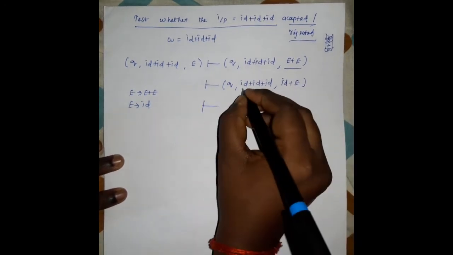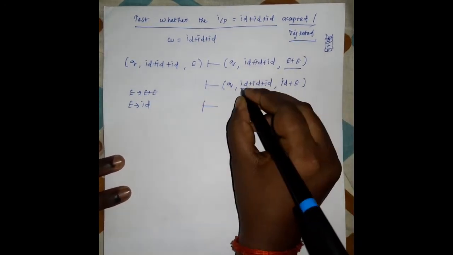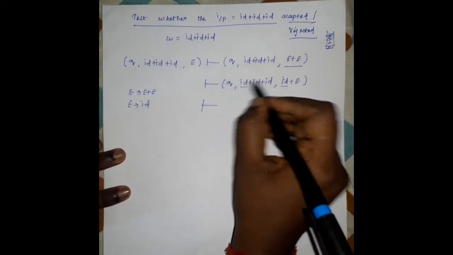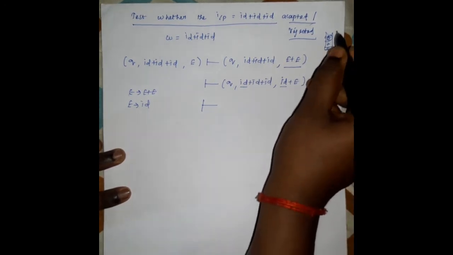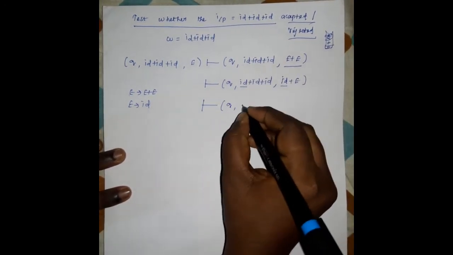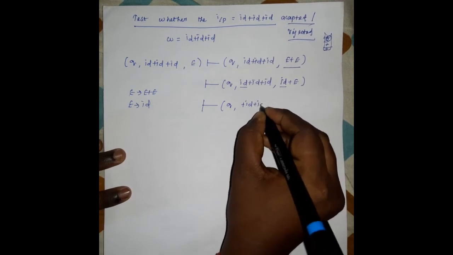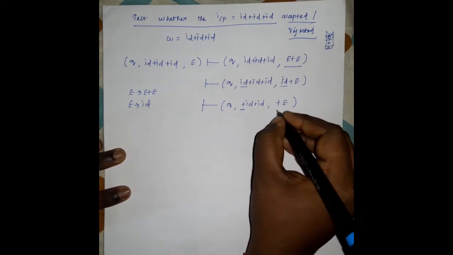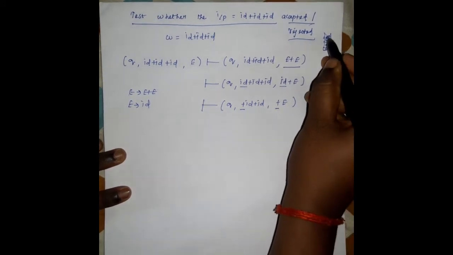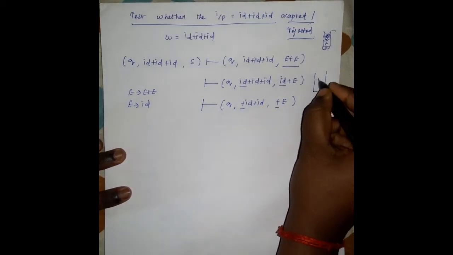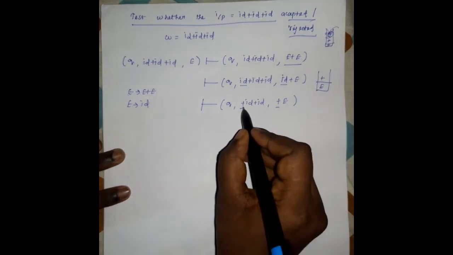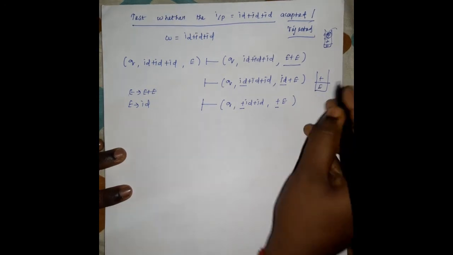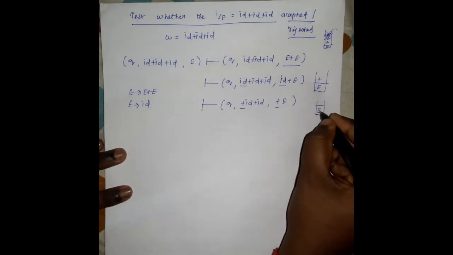Now the current input symbol is ID, and the top of the stack element is ID. So this ID is popped from the stack, and the remaining input is plus ID plus ID, with plus E on the stack. Now the current symbol is plus, and after popping, the stack has the elements plus and E only. The current symbol is plus and the top of the stack is plus, so this plus is popped from the stack. After this the stack has E.